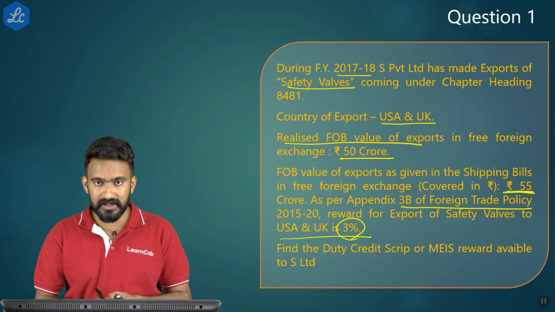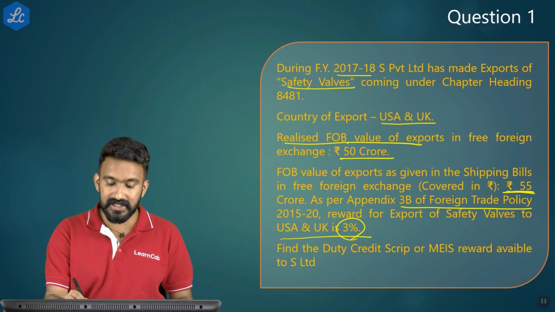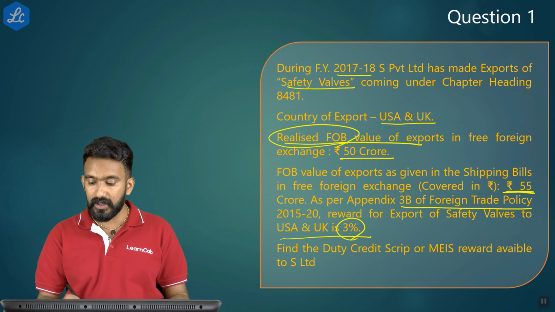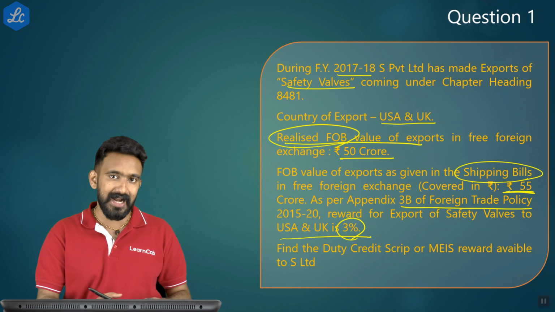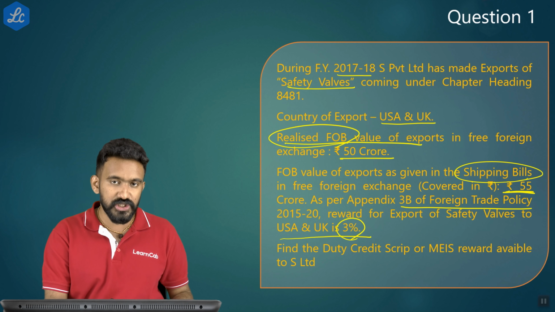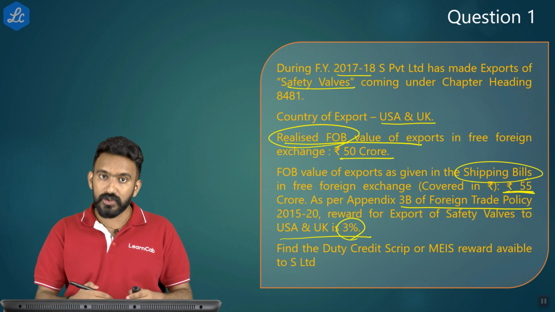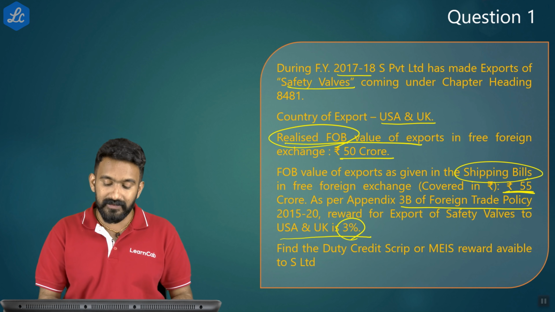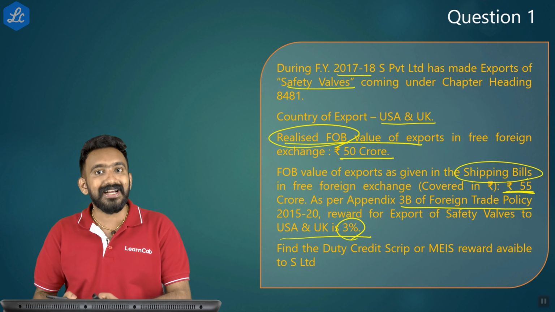So there's a company called S Private Limited which is exporting, and they have given two values. One is realized FOB, another is the FOB mentioned in the shipping bill. If you refer back to our discussion on the Merchandise Exports from India Scheme, I told you that this reward is available for notified goods exported to notified countries.